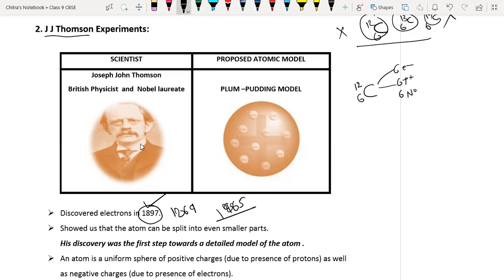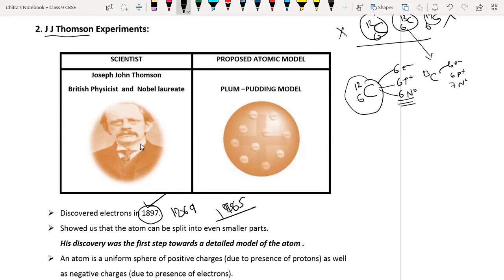But sometimes in the same carbon atom, the number of neutrons changes. In carbon 13, we have 6 electrons, 6 protons, but 7 neutrons.